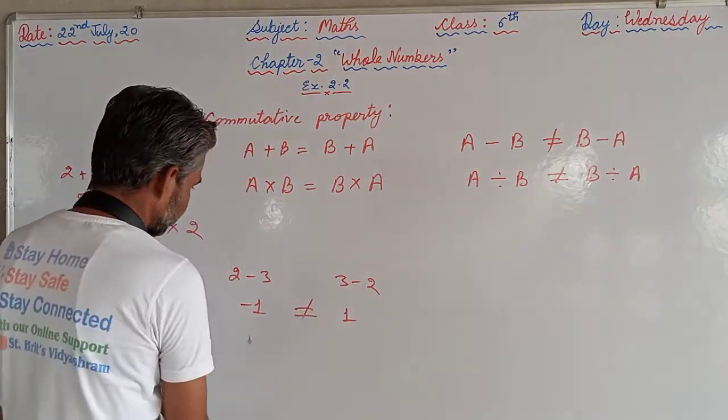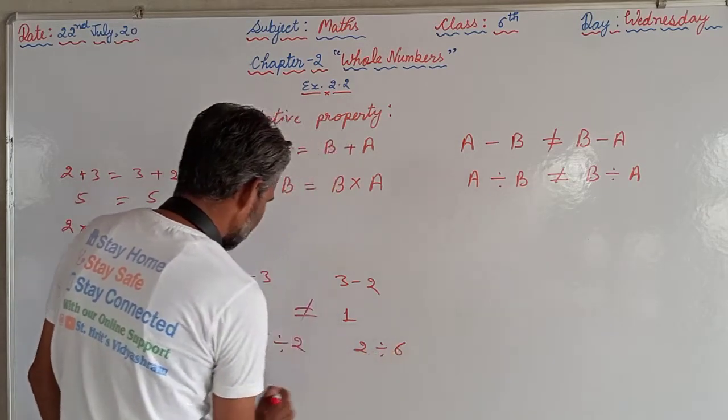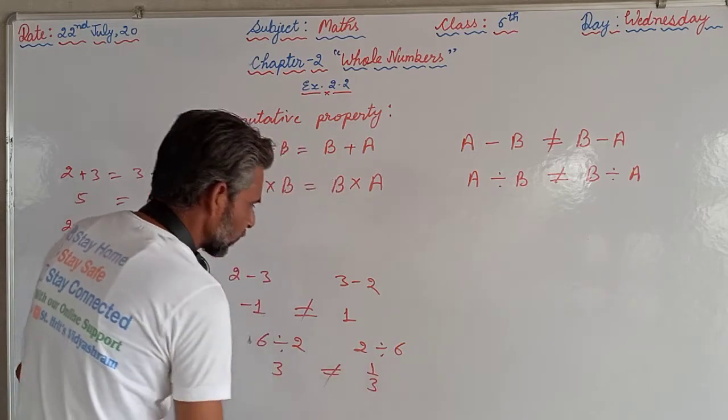Similarly, 6 divided by 2 and 2 divided by 6: this comes 3 and here comes 1 upon 3, this is not equal.